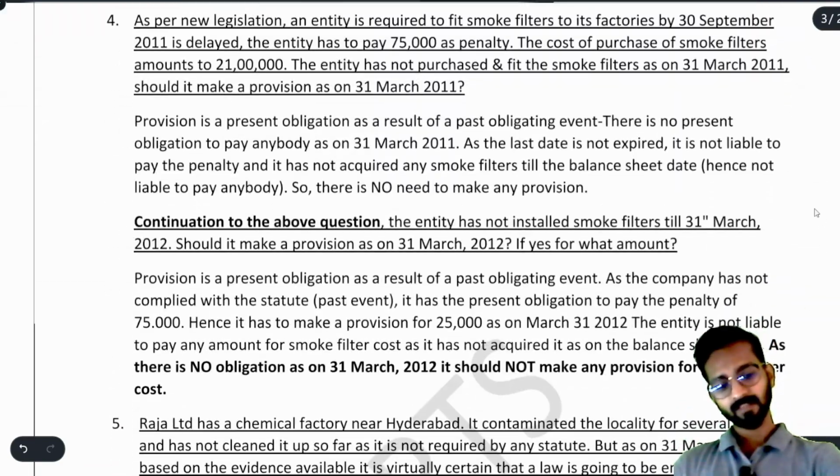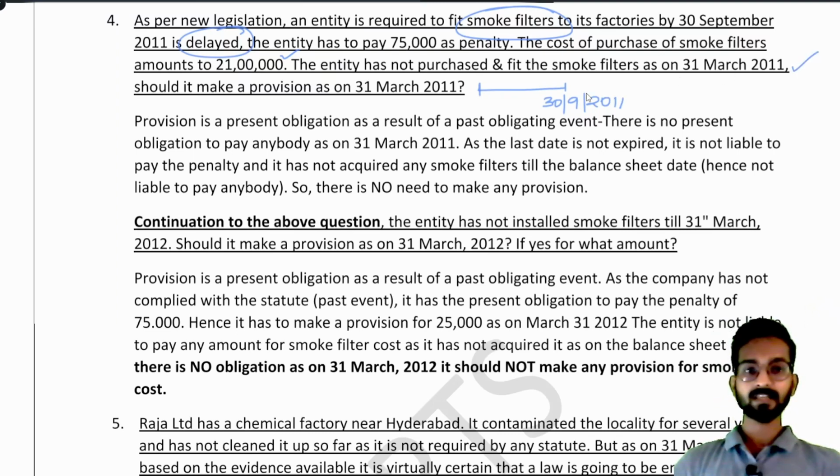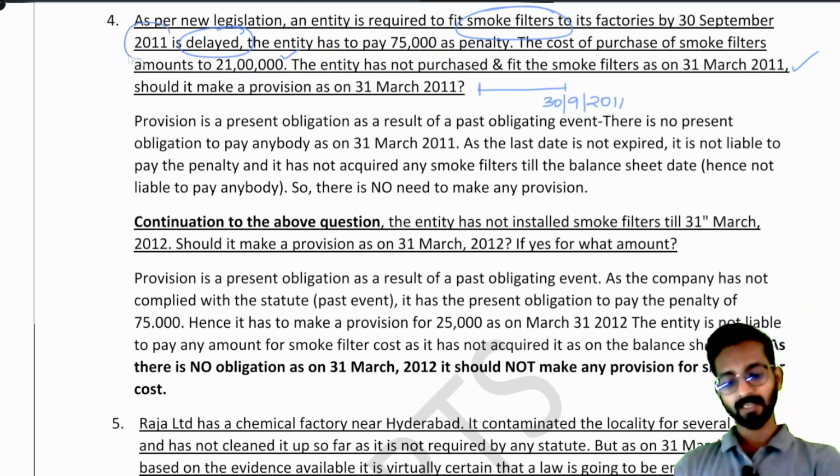Now, it is saying, as per new legislation, an entity is required to fit smoke filters to its factories by 30th September 2011. The entity has to pay 75,000 as penalty if it is delayed. The cost of purchase of smoke filters amounts to 21 lakhs. The entity has not purchased and fit the smoke filters as on 31st March 2011. See, what was the last date? Last date was 30th September 2011. We are talking about 31st March 2011.